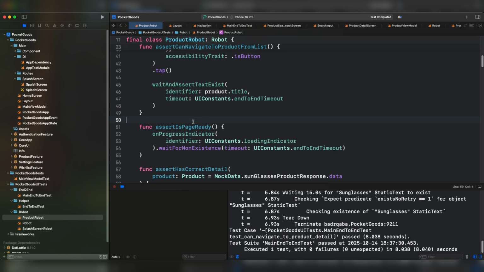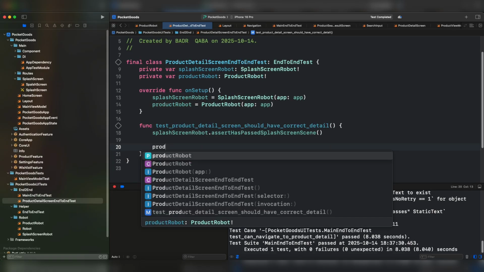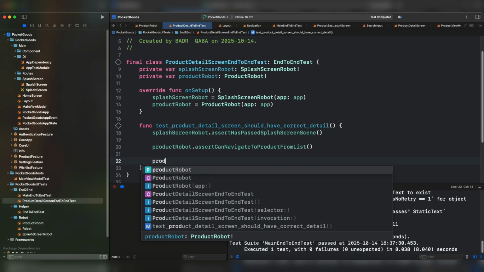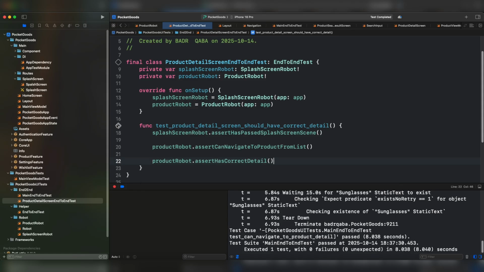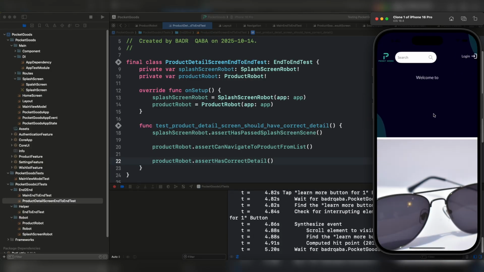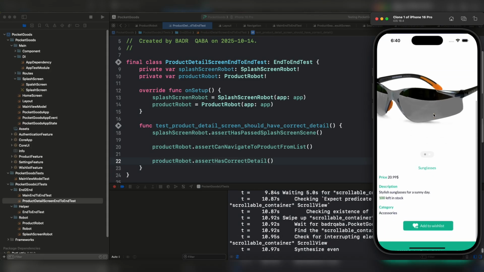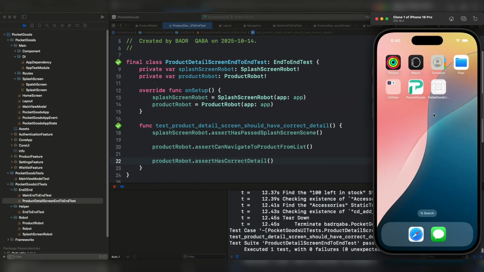Now let's create another end-to-end test for the product detail. It has only one test: the product detail screen should have correct product detail. Let's wait for the splash screen, and let's make sure that we can navigate to product detail from list, and that we have the correct detail. Let's run the test. And the test passed. As you can see, it can switch to the other image under the carousel, and it checks again that it has the correct detail, which is good.